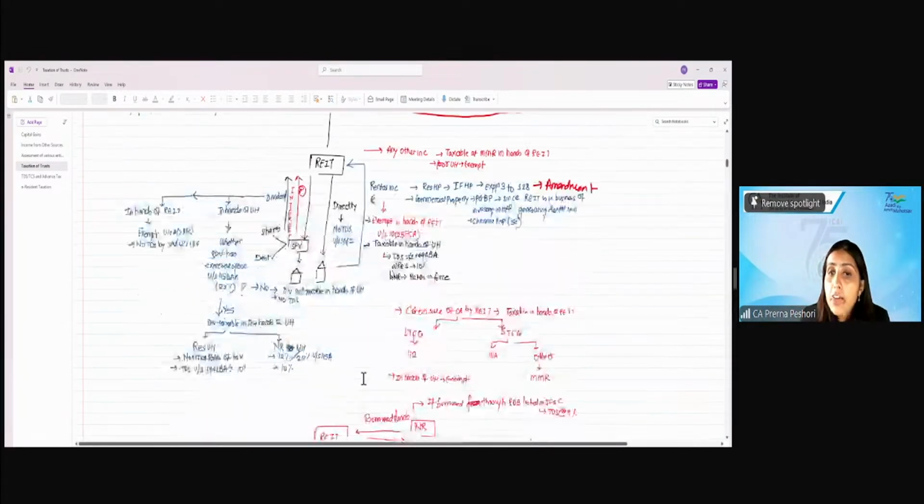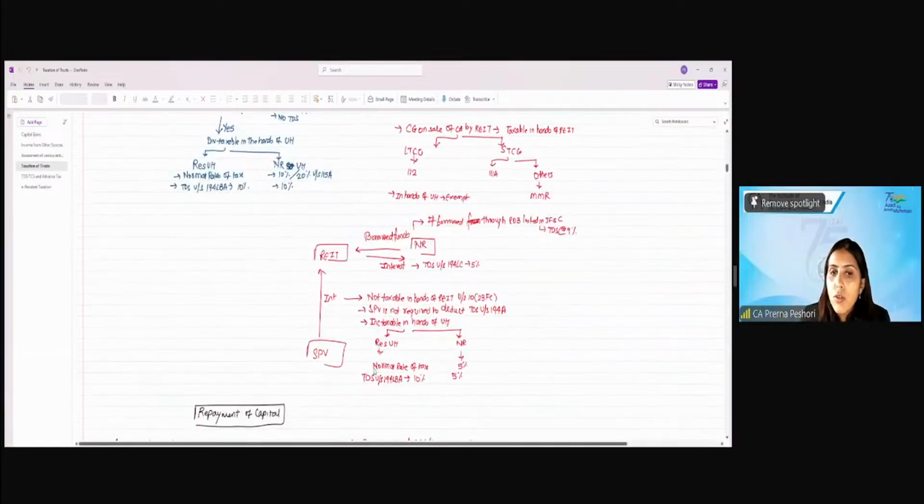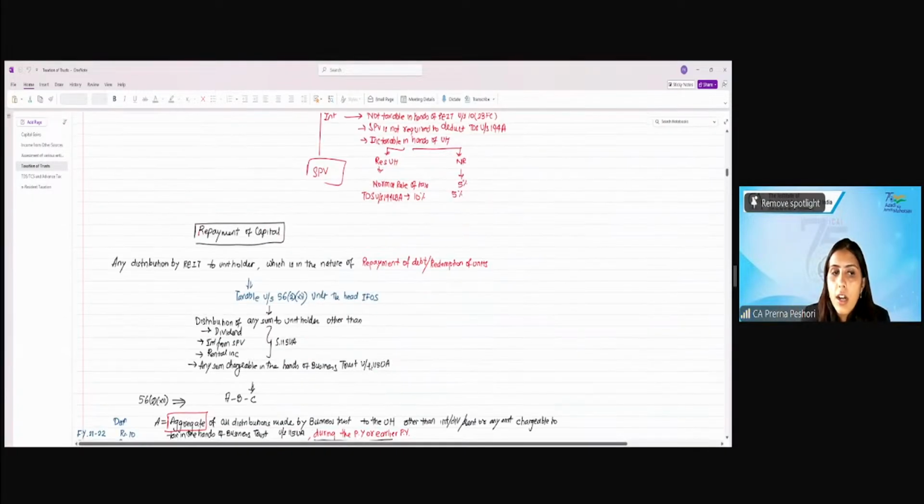Now, if the REIT has capital gain, it is taxable in the hands of the REIT: LTCG under 112, STCG under 111A, and others at the rate of the MMR. And in the hands of the unit holder, it will be exempt. Are we clear? Yes or no? Any questions till now?